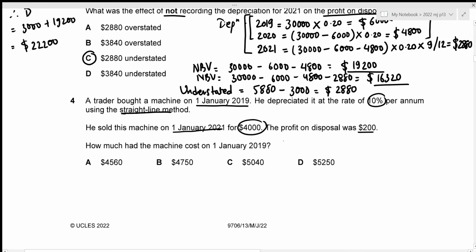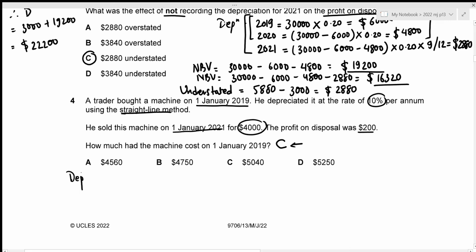So let's indicate our cost with the variable C. And in order to gain a profit on disposal, we need to figure out our net book value to compare it with the sale proceeds, right? So our first step would be to figuring out the net book value. And net book value is just the difference between the cost and accumulated depreciation. So we have indicated our cost with the variable C. Now we need to figure out our depreciation charge in terms of C as well.